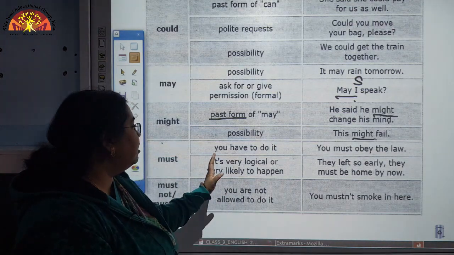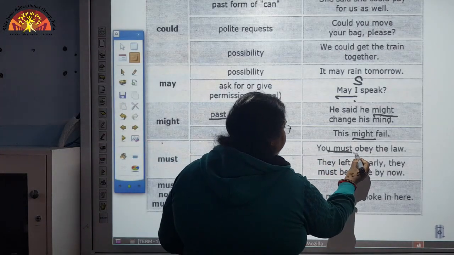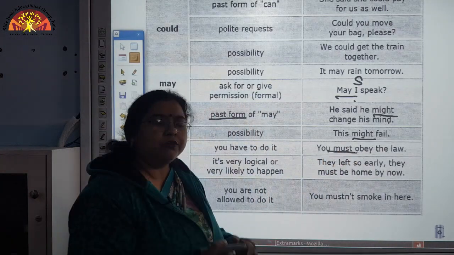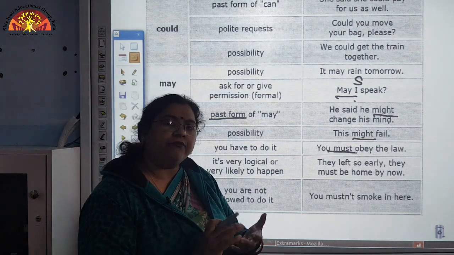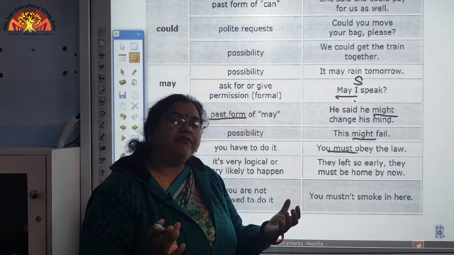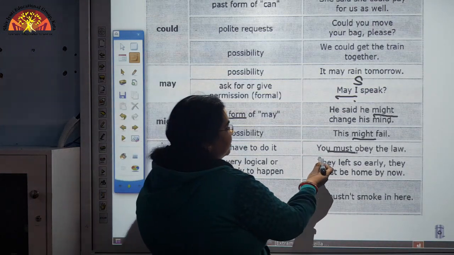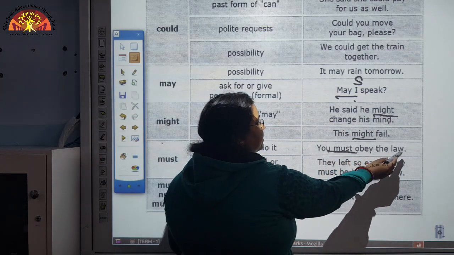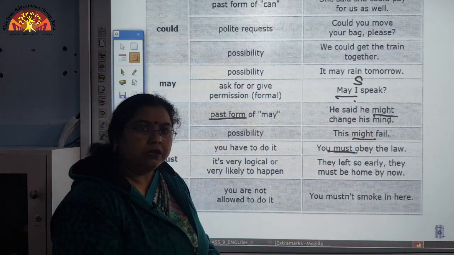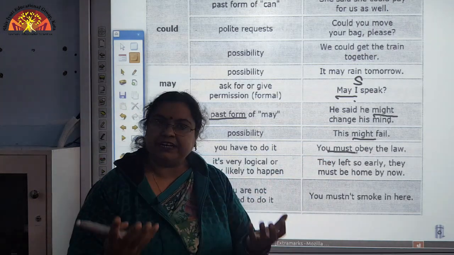See here how we use it. You must obey the law. What you must do? You have to obey the law. So, in place of saying it, we can use must as the modal and frame the sentence, you must obey the law. This is how we show the obligation. This is obligatory for you.